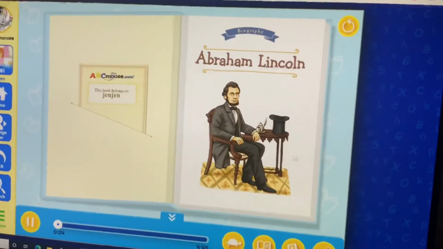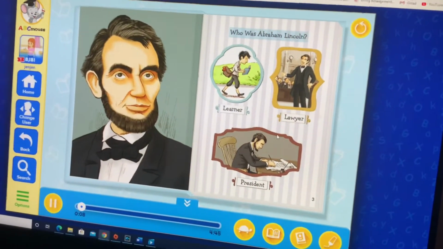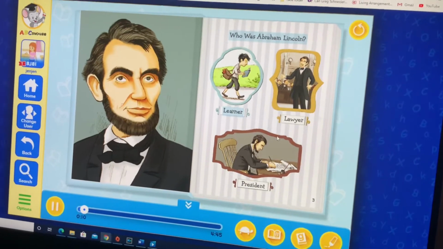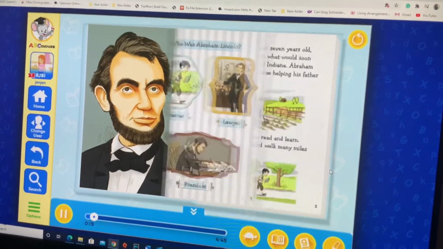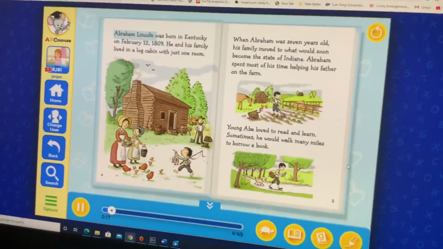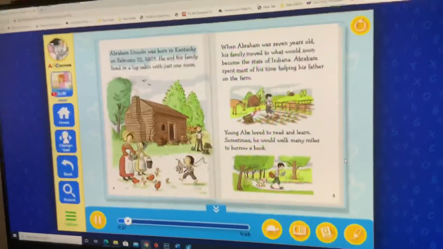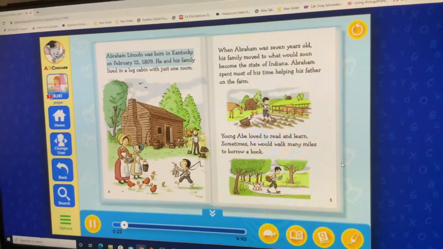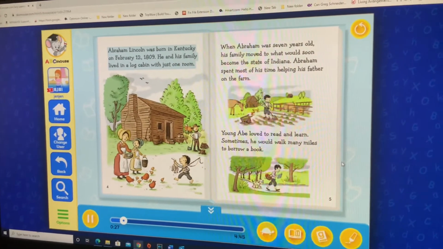Abraham Lincoln. Who was Abraham Lincoln? Learner, lawyer, president. Abraham Lincoln was born in Kentucky on February 12, 1809. He and his family lived in a log cabin with just one room.